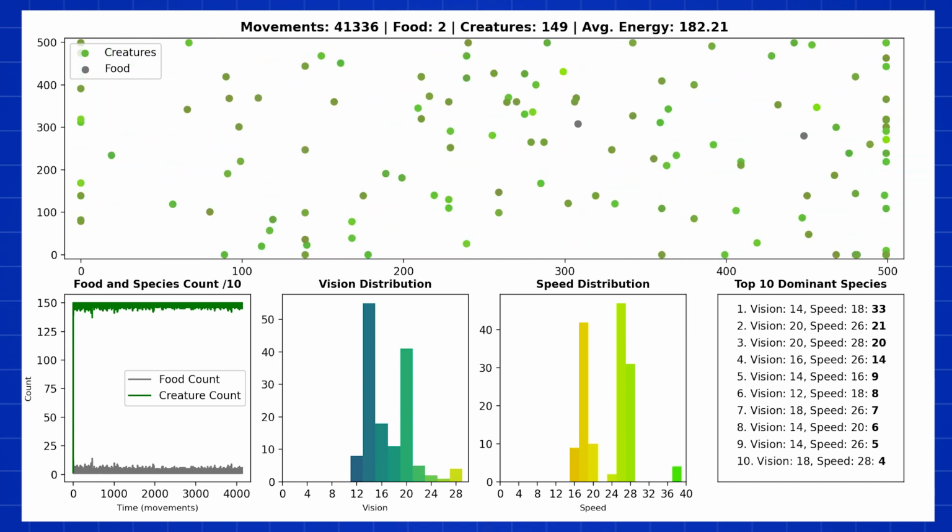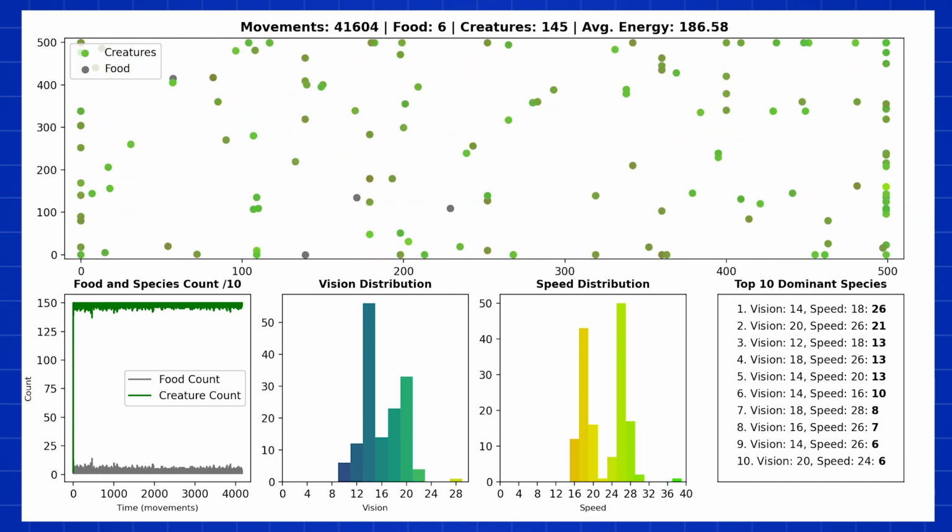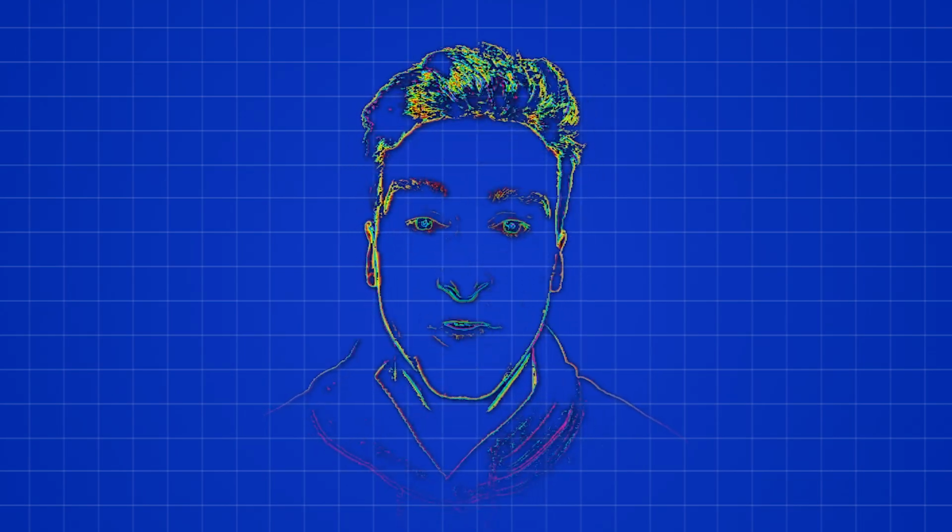This result has some variation due to high mutation rate and random chance. But there is much more to explore. In future videos, we'll introduce predators, different survival strategies, and more complex ecosystems. How will evolution play out then?